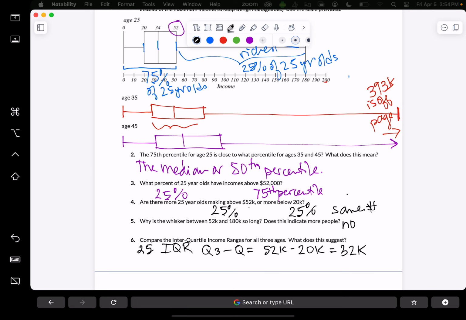For the age 35 people, I worked out the IQR the same way, take the Q3 minus the Q1, and I wound up with 51K. So there's a lot more range in the middle 50% of the data.